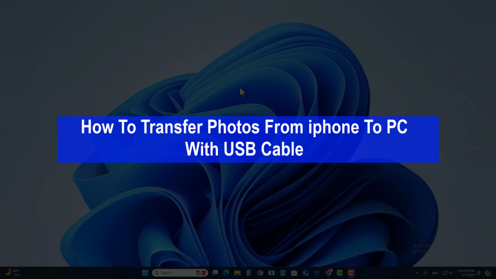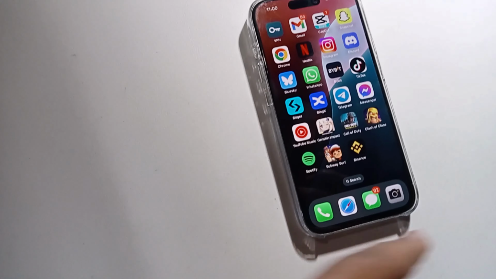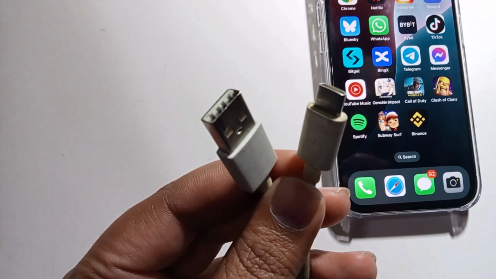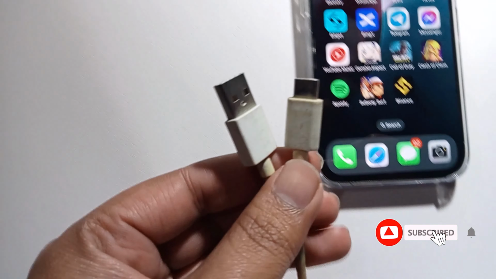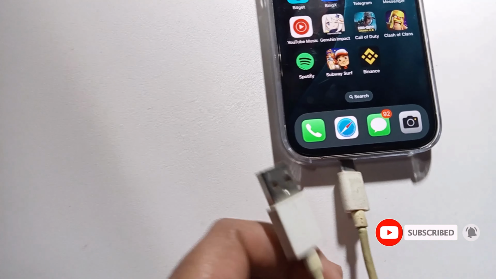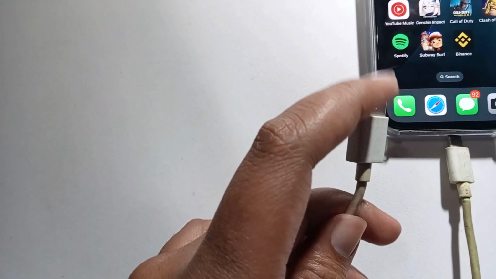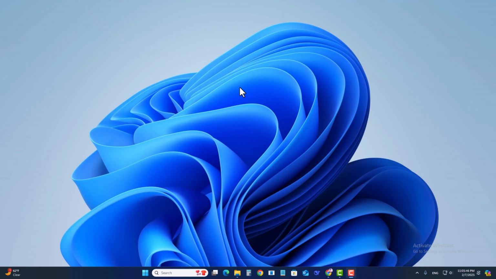Hey everyone, today I'm gonna show you how to transfer photos from iPhone to PC. So simply, at first, connect. Take this Type-C cable. On the Type-C side, put your iPhone, and this side, put your PC.